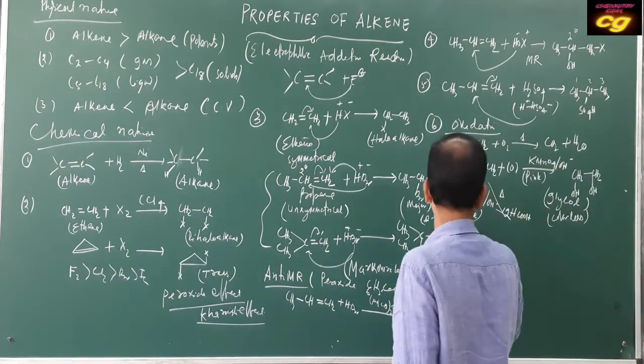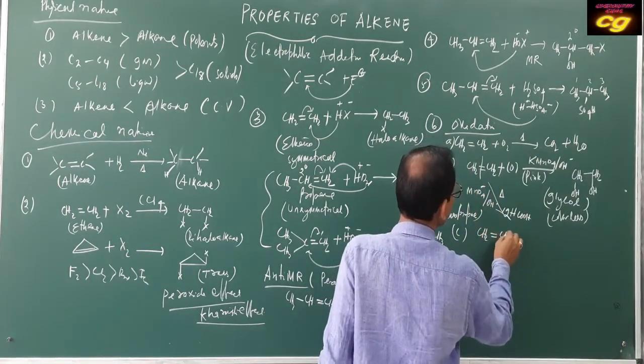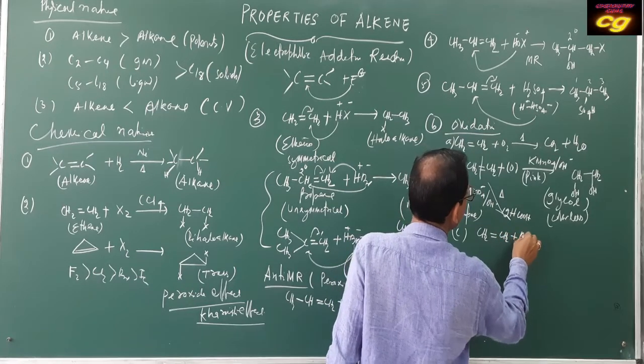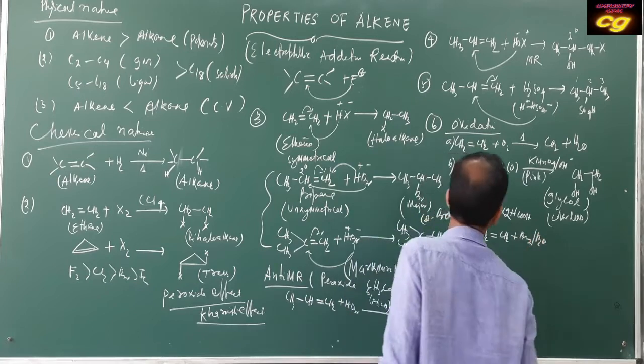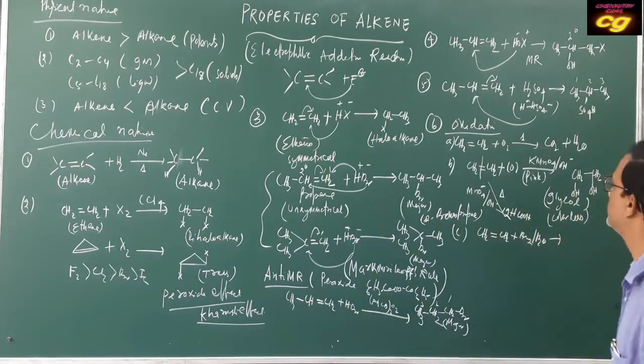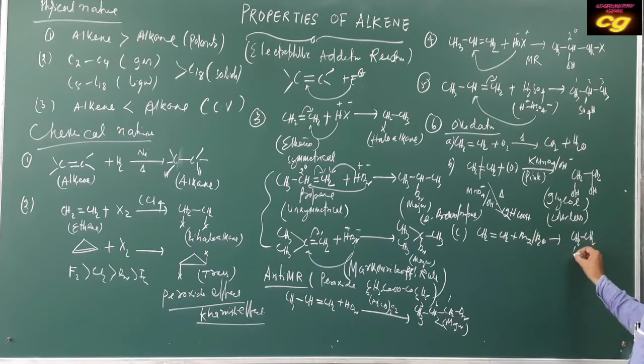And the same if we use bromine water, CH2=CH2 and bromine water, it also acts as an oxidizing agent. It gives CH2Br-CH2Br.